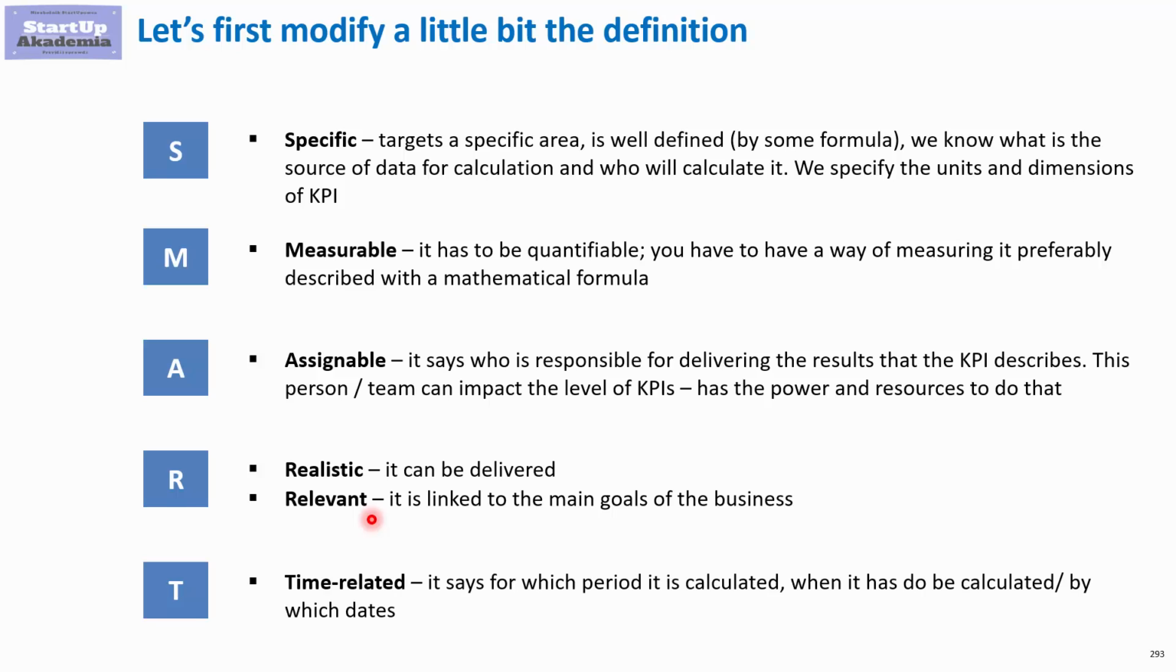And finally, time related would mean in this case that we define for which period the KPI is calculated and when it has to be calculated, by which date you have to deliver the results described by the KPI. So that's in short. Let's move on to an example that will show you how it looks in practice when it comes to applying the SMART rule to KPIs.